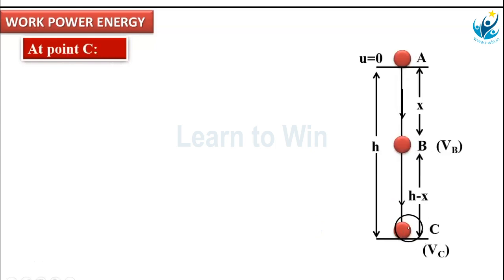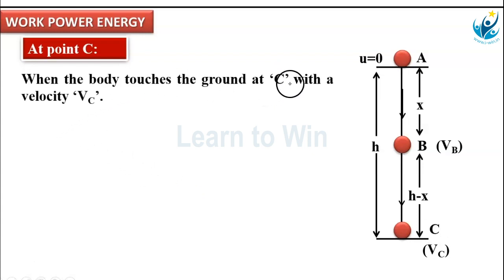Now, it travels the remaining distance and reaches the ground, at C point. When the body touches the ground at C point with velocity Vc, what is the velocity of the ball at C point? That is Vc. Now, Vc is again calculated by using the uniformly accelerated motion equation, which relates initial velocity u equal to 0, velocity at C point Vc, and the distance traveled to reach C point from A, which is h.